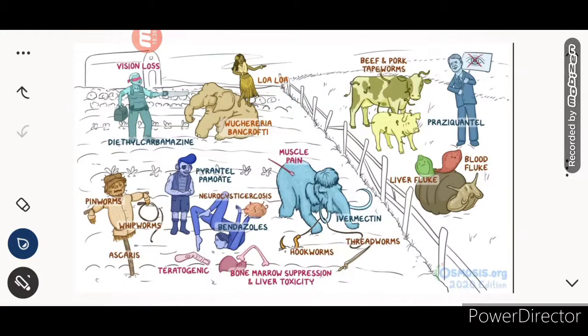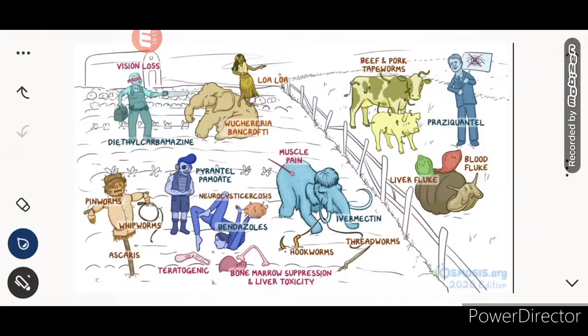is representing Loa loa. Okay, so the class used to treat, that is the lady that is bending very much, represents the benzimidazoles. And she has a brain in her hand, for using the drug of choice or first line of treatment of neurocysticercosis, and it is between the statue and the hookworms and threadworms, because it is used in both hookworms and threadworms, and also in pinworm, whipworms